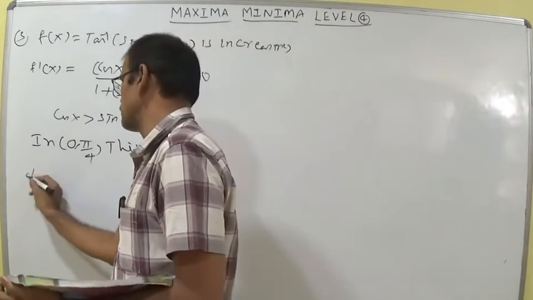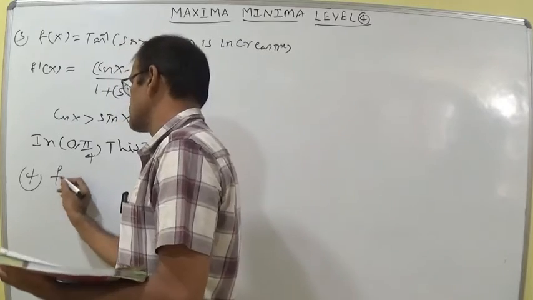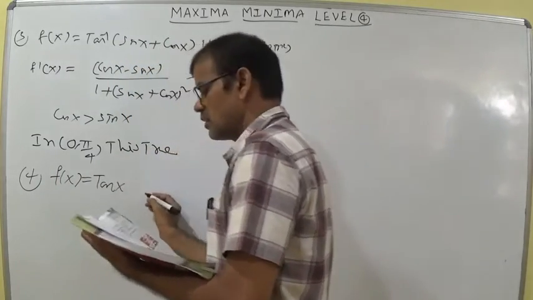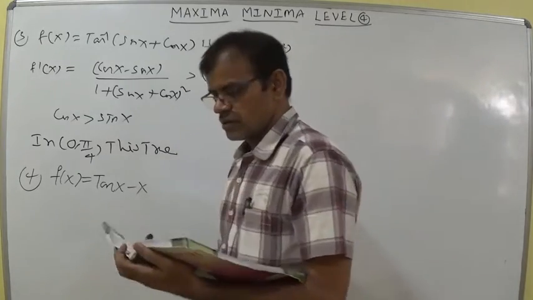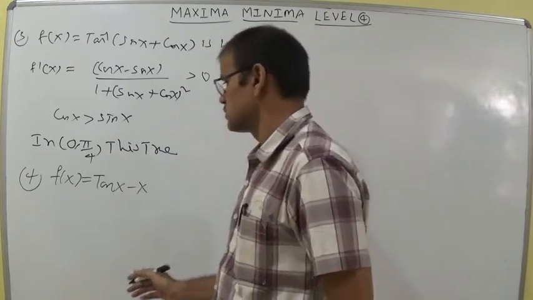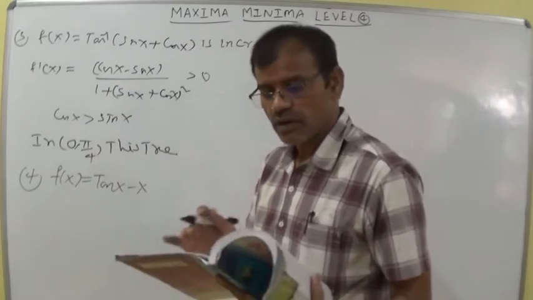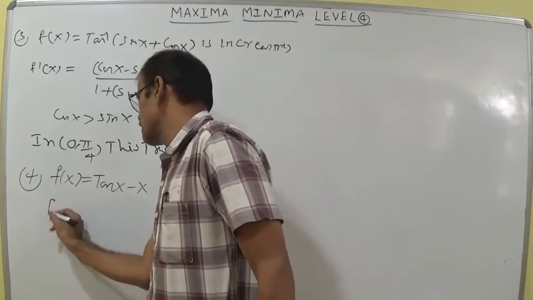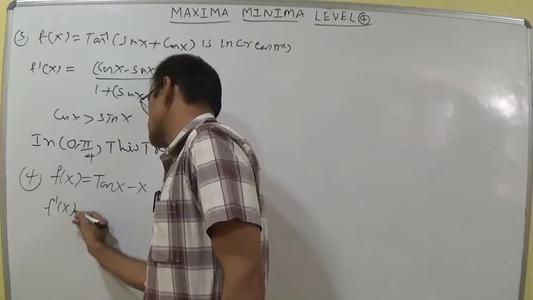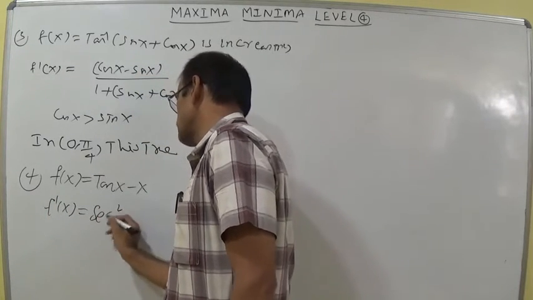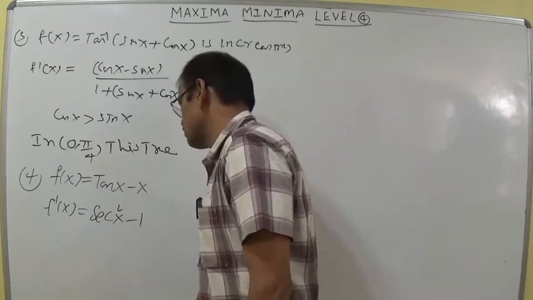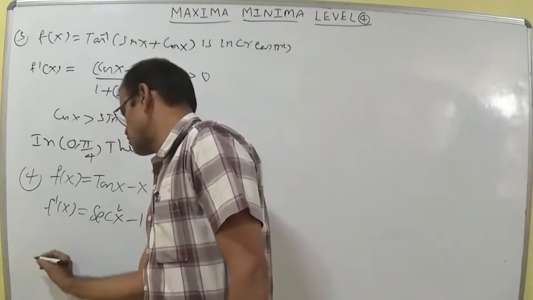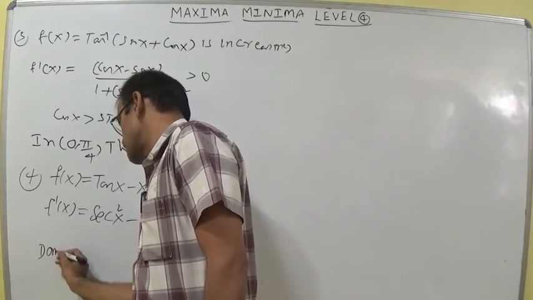Let us discuss the fourth question. The function f of x is equal to tan x minus x. He did not give any interval, and the options are always increases, always decreases, never increases, and so on. Let us calculate f dash x. F dash x means the derivative of tan x, which is secant square x, and the derivative of x, minus 1. Let us try to understand the domain of secant x.